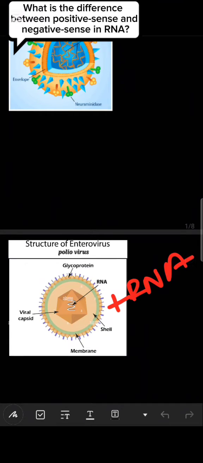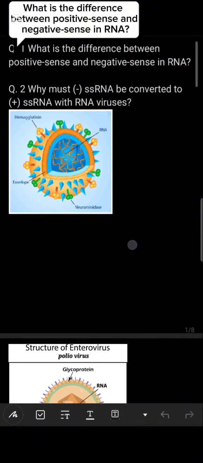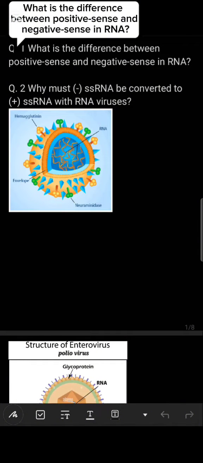So poliovirus is also known as enterovirus. You know that entero is the word used for the intestine. This virus, poliovirus, enters through the gastrointestinal tract, meaning it first infects the intestine. So that's why this is known as enterovirus. So this is positive sense, and the flu virus is negative sense. Now the difference between the influenza and the polio virus is clear, which one is antisense and which one is sense. Now I'm moving towards the question, the difference between the two.